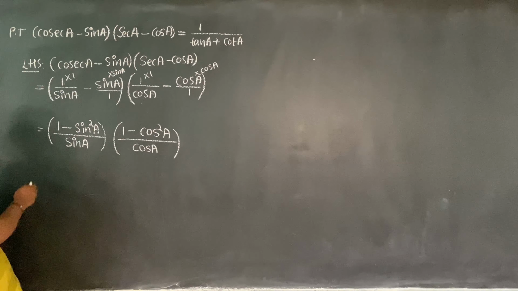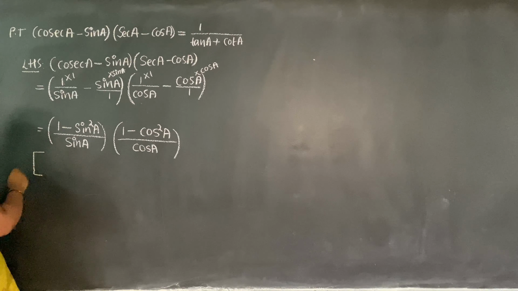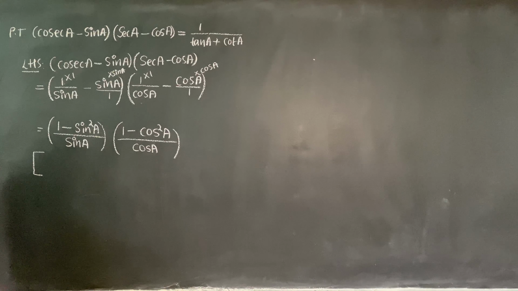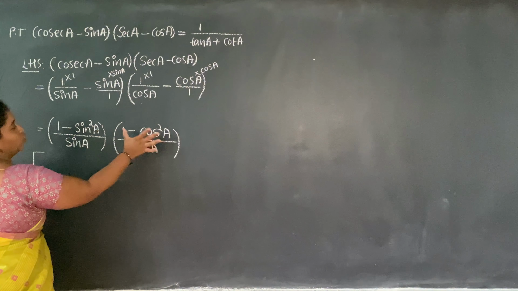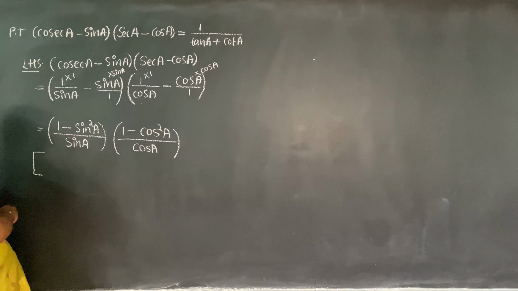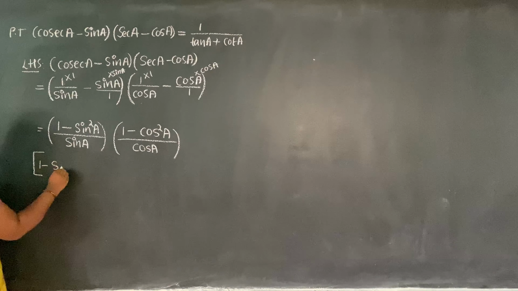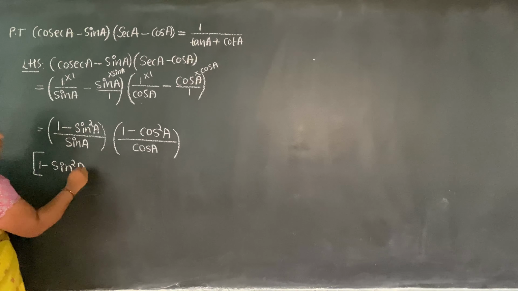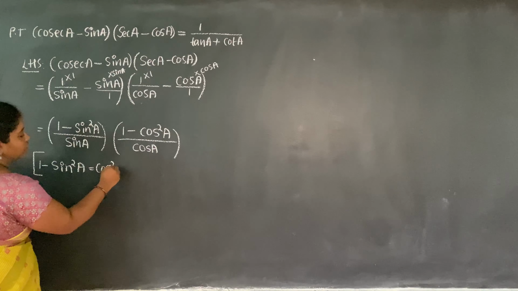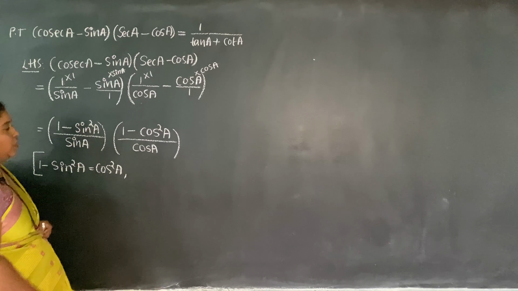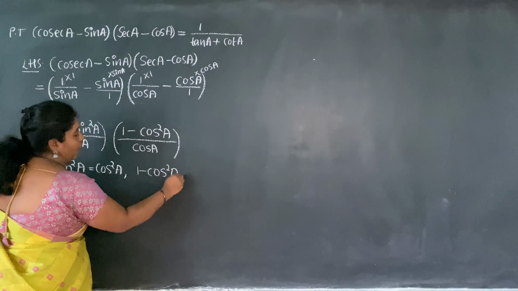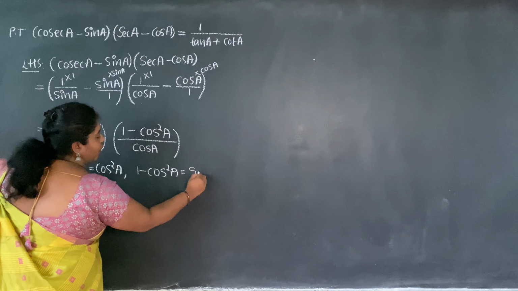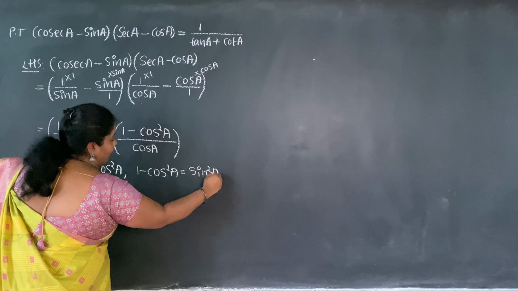Fine. Now dear, I need to use trigonometric identity. What are the trigonometric identities I can use? Just look at the numerator parts. What are there? See, 1 minus sine square A, which is nothing but cos square A, isn't it? Look at the other part. What I have here? 1 minus cos square A, which is nothing but sine square A, isn't it?